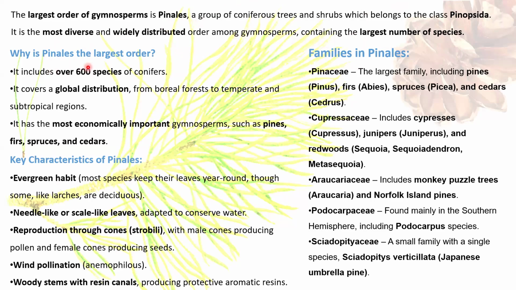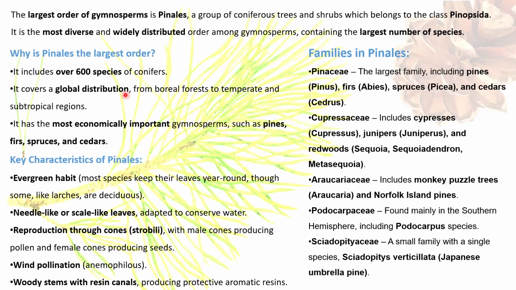Now, why is the Pinales the largest order? It includes over 600 species of conifers, covers a global distribution from boreal forest to temperate and subtropical regions, and it is one of the most economically important gymnosperms, having pines, firs, spruces, and cedars.